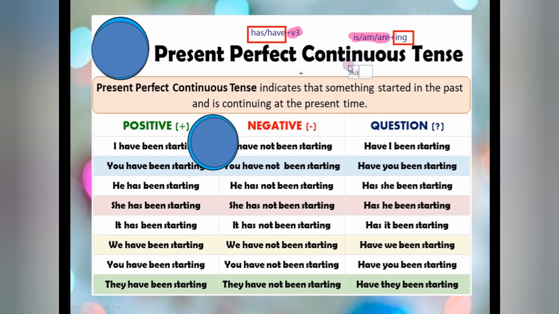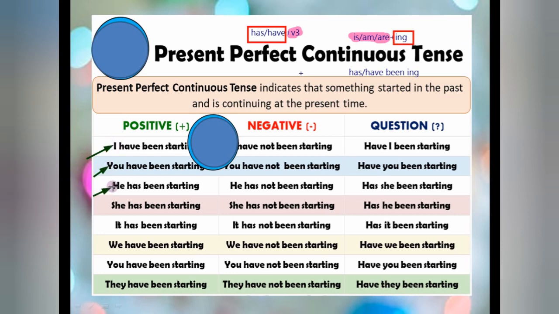The form will be has, have, after that the ing form. Now see, when we are joining them, then one joining word will also be there. So what is that? That is been. Okay, so here the complete form that we are going to use is has, have plus been plus ing. Okay, so I hope you have understood. Has again with singular, have with plural, been with both of them, ing with both of them. Now see, I we count as a plural, that's why I have been starting. You we count as a plural, you have been starting.